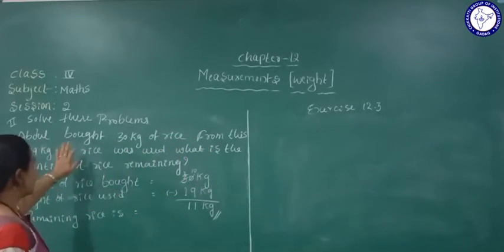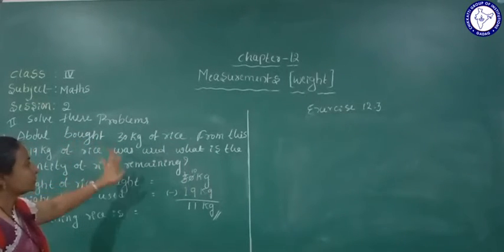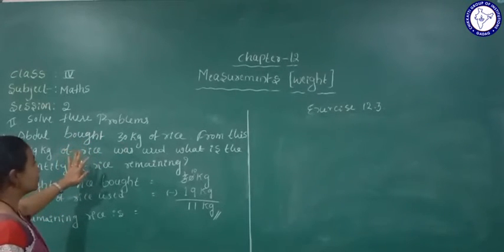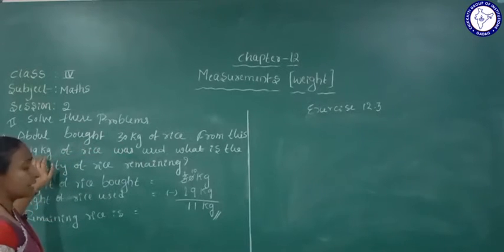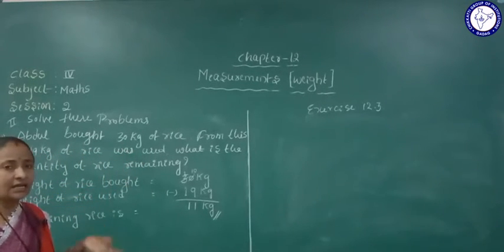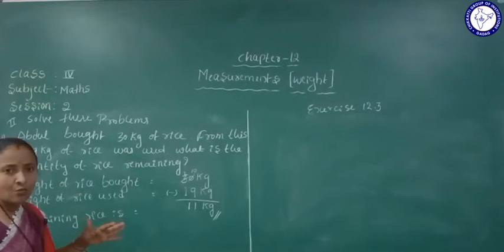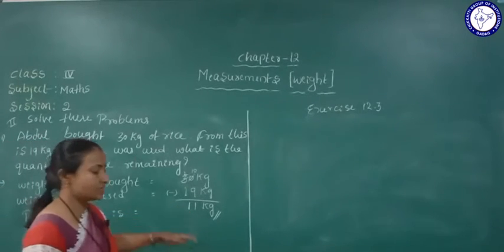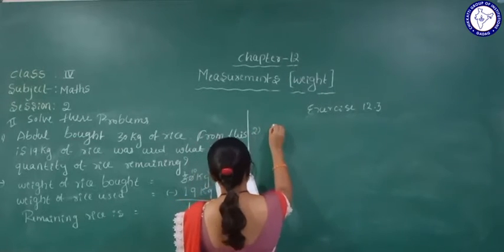See, 30 kg of rice Abdul bought. Okay. So in his house, they used how much rice? 19 kg of rice they used. What is the remaining rice? It means the left out rice is how much? So the remaining rice is 11 kg. Yes. Next one, that is the second one.